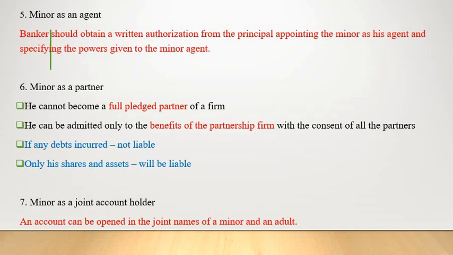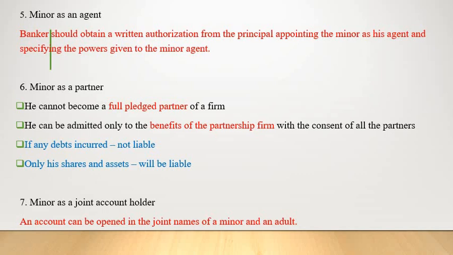The principal also has to give a detailed note of what powers have been given to the minor agent. And the banker should see that the minor agent does not do anything beyond the powers which were given to him. That is the key. The minor can act as an agent on behalf of his principal.